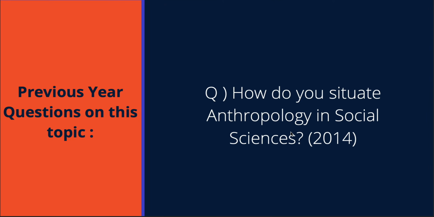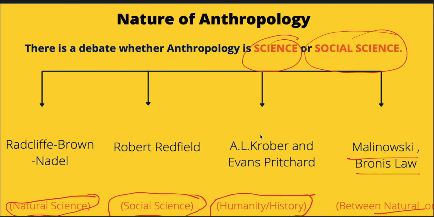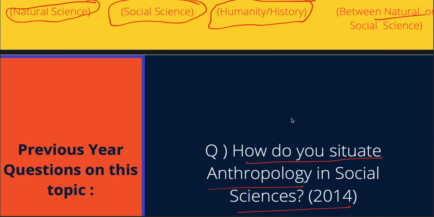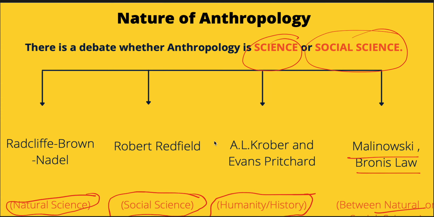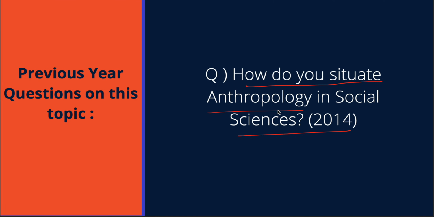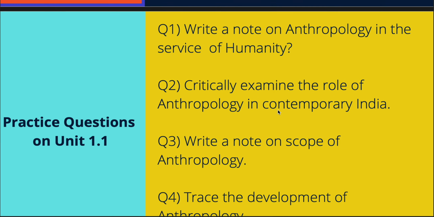Now, let us see one previous year question based on this topic. How do you situate anthropology in social sciences? And the answer is this. You have to write this. UPSC is wanting you to explain where actually anthropology stands as a unique branch. So I hope once you understand this particular topic in detail along with the examples and the theories, you will be in a position to also write this particular question.